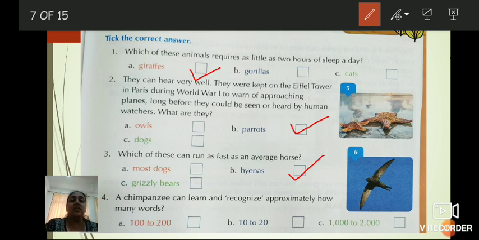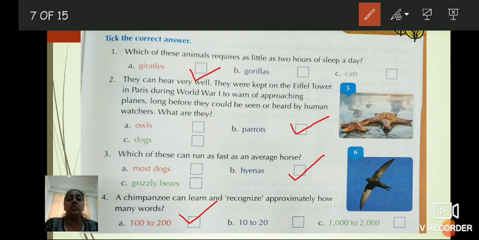Just think, children. A, B or C? What do you think? 10 to 20? No, I don't think so. 1000 to 2000? Or 100 to 200? Yes, children. Option A, 100 to 200 is the correct answer. Understood?